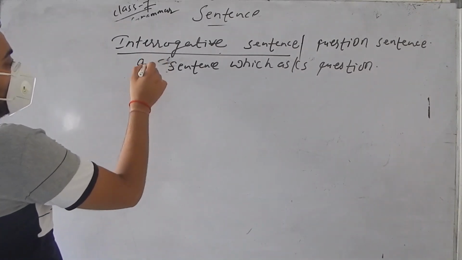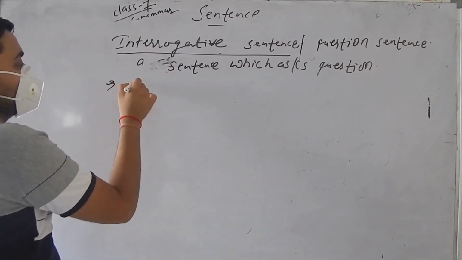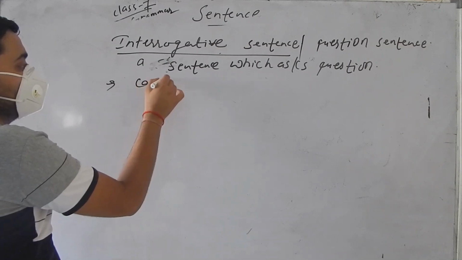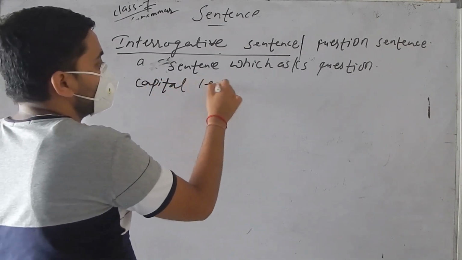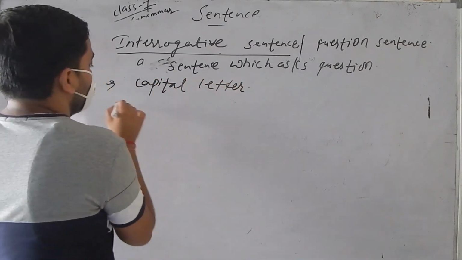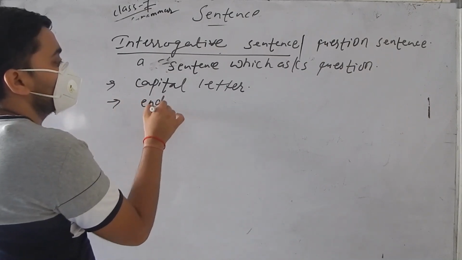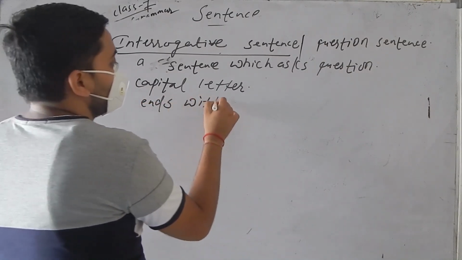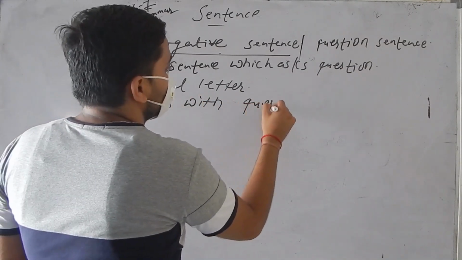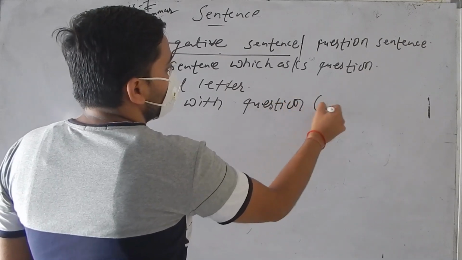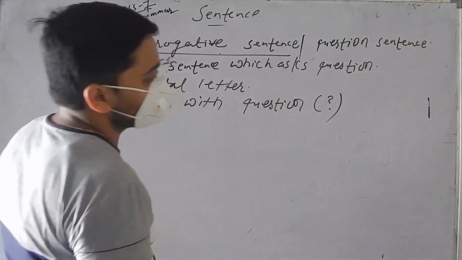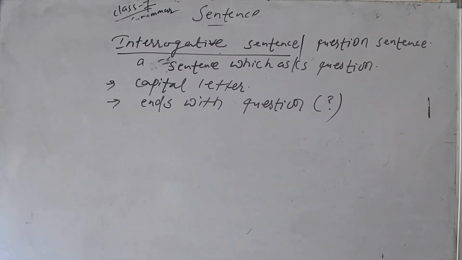And here interrogative sentence also starts with capital letter. Other ends with question mark. Always question mark. This is the example. This is the sign of question mark. Okay.